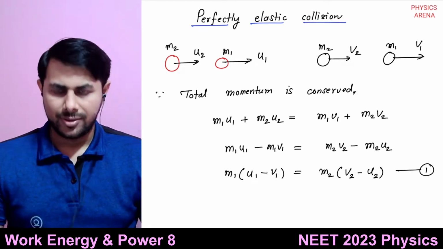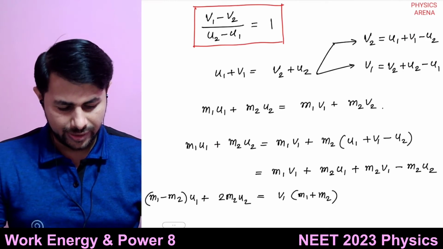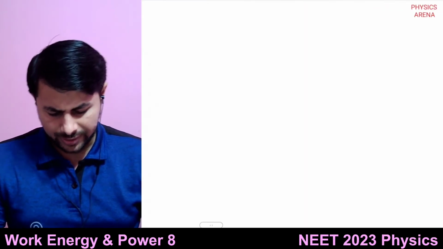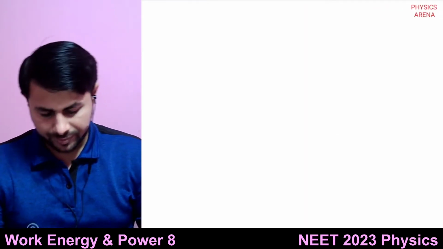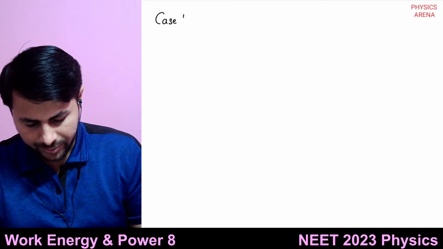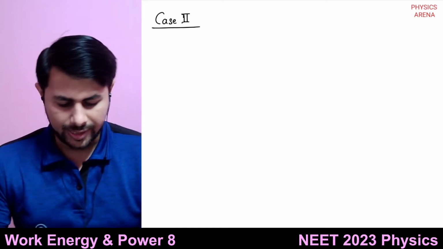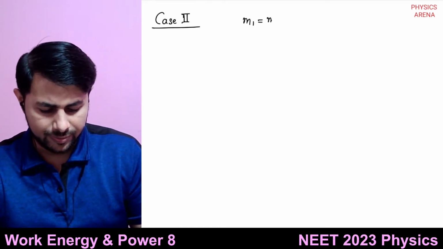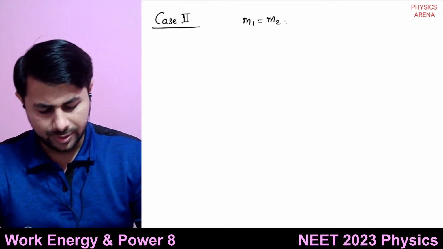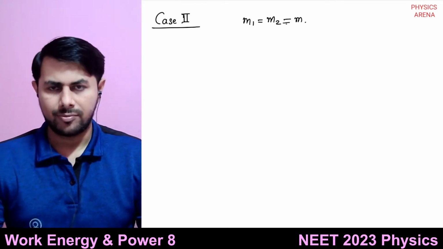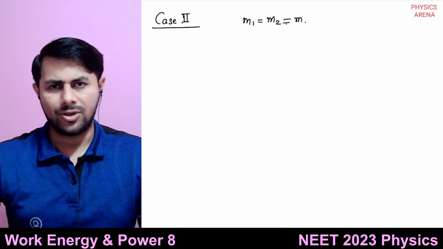Okay, so this thing we have to remember. And the second case is just case 2. We'll consider that m1 is equal to m2 is equal to m, but the first body is not at rest.